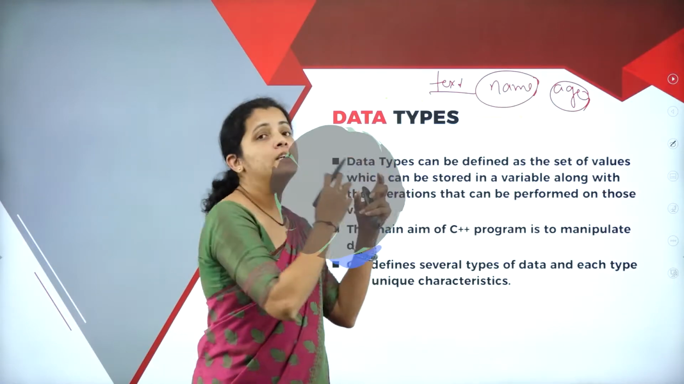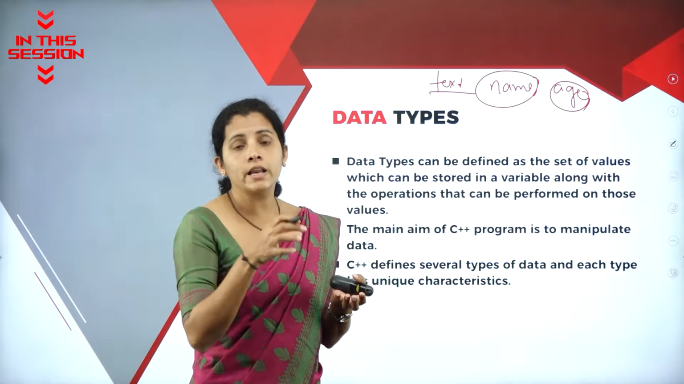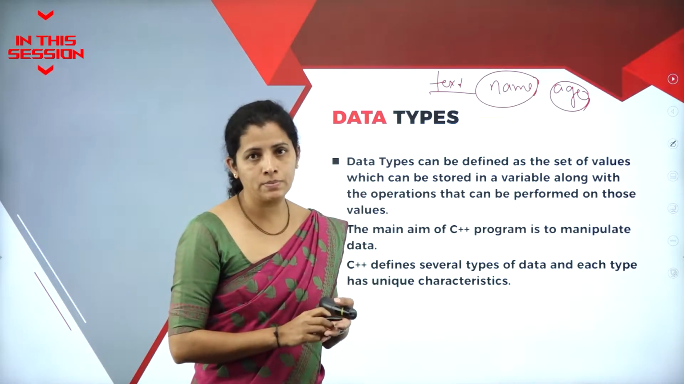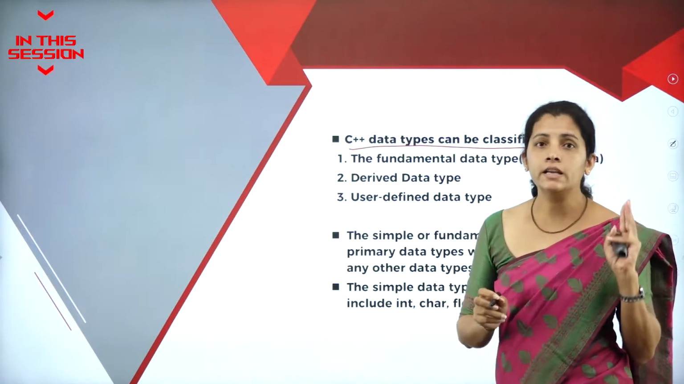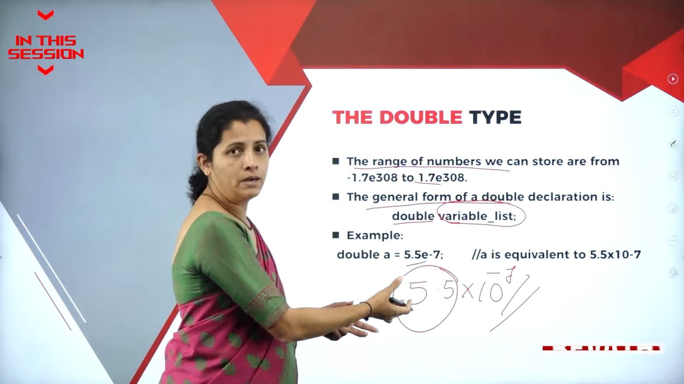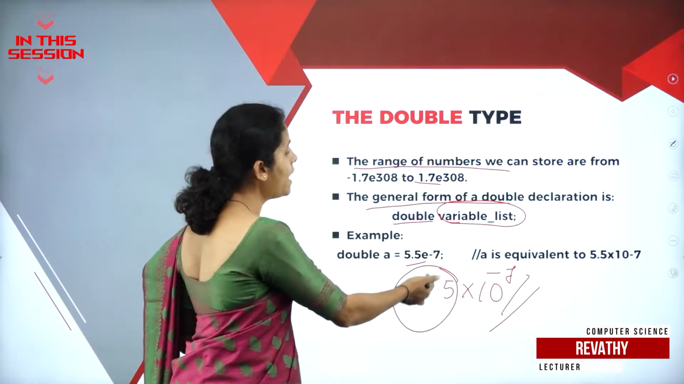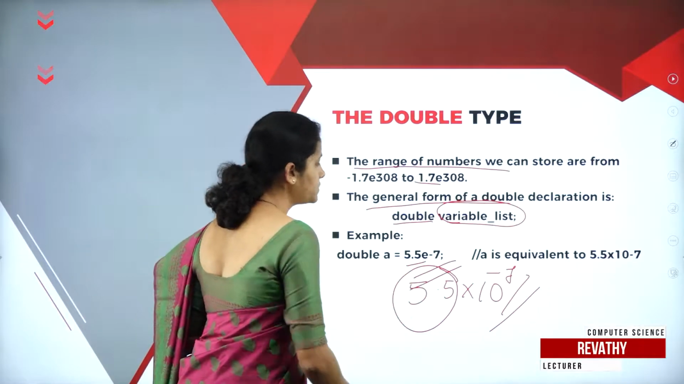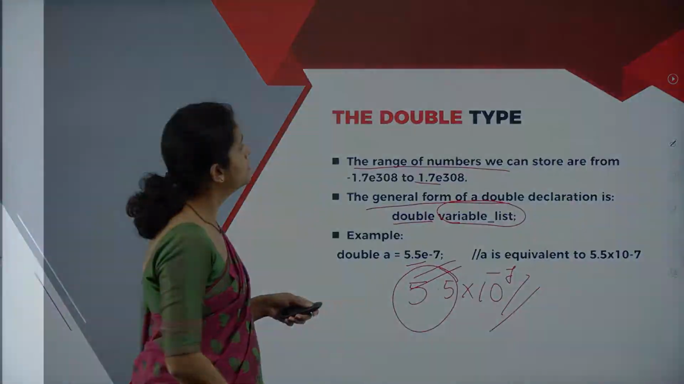To represent different kinds of data item, I require data types. The C++ data types can be derived into 3 different types. Floating number, that's nothing but the single precision. And if I have this kind of number, then it is nothing but the double precision.